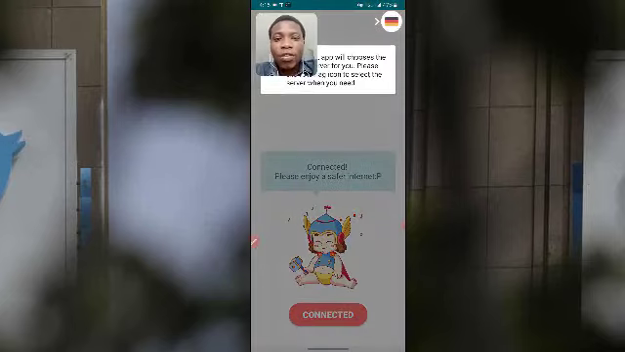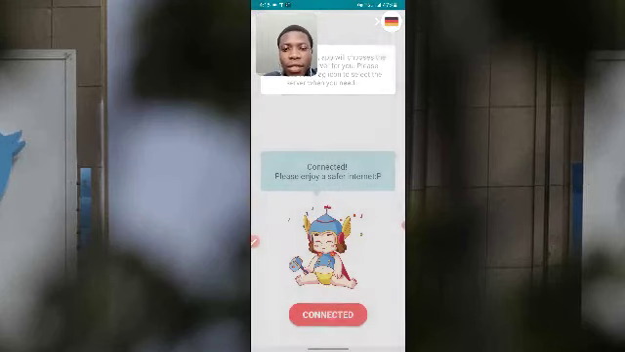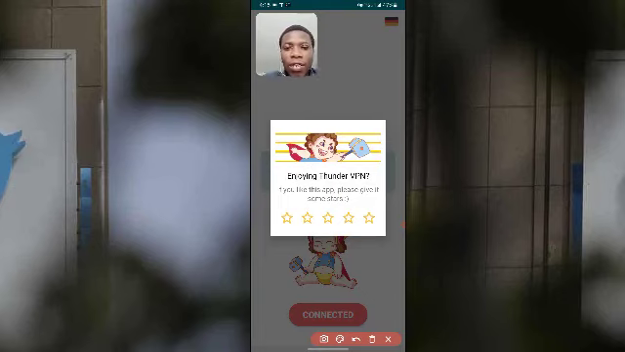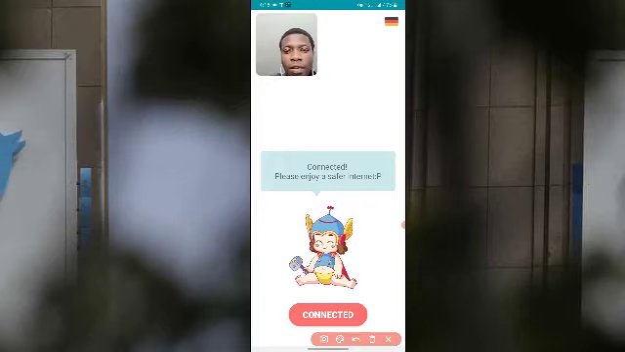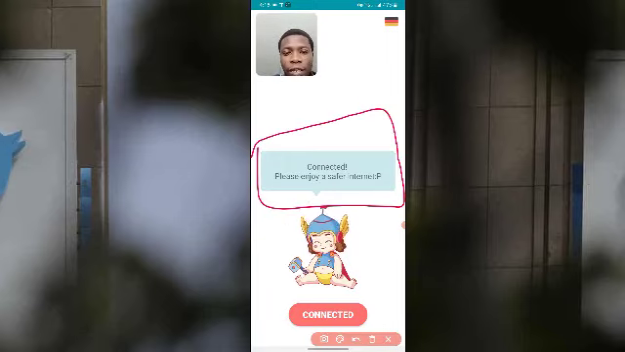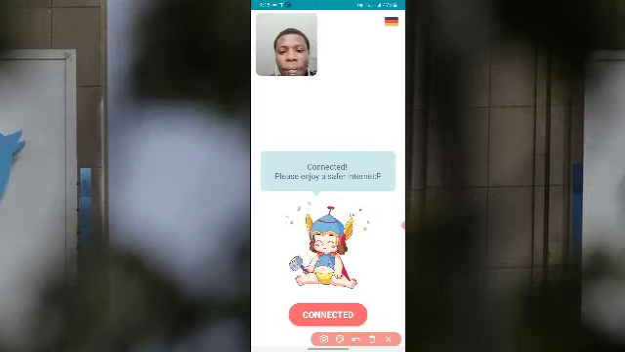Okay, so good. You can see connected. You can see the button connected. They said it should rate the app, it's not necessary. Okay, this is connected right now. You can also see that it says connected down here.